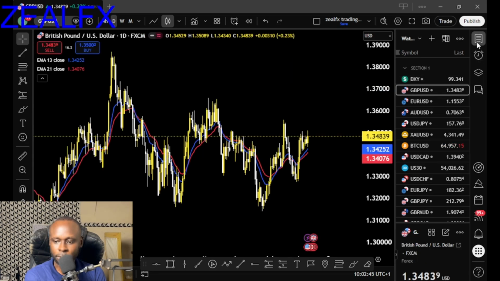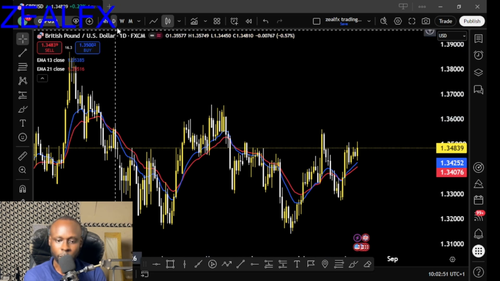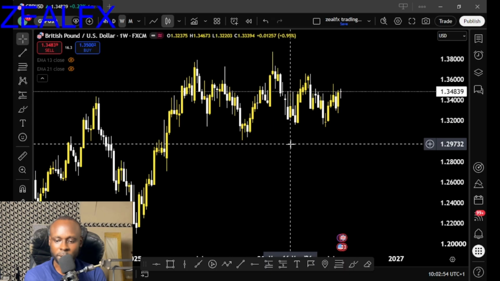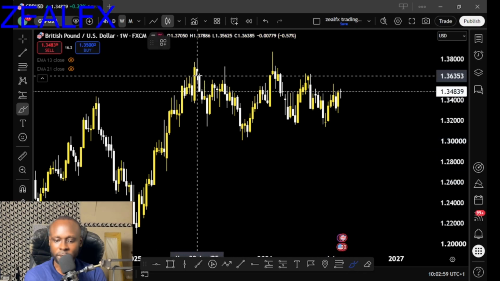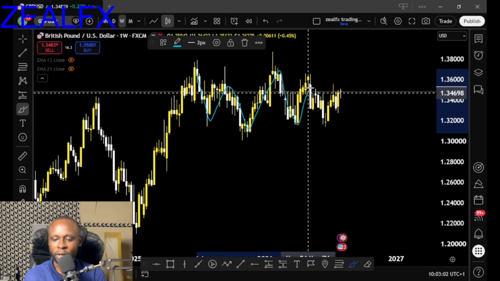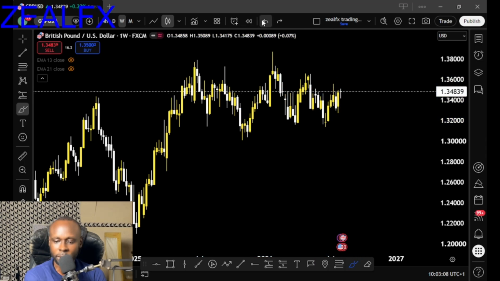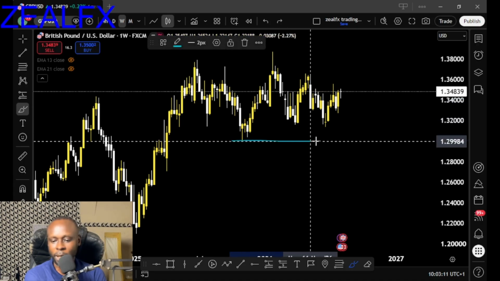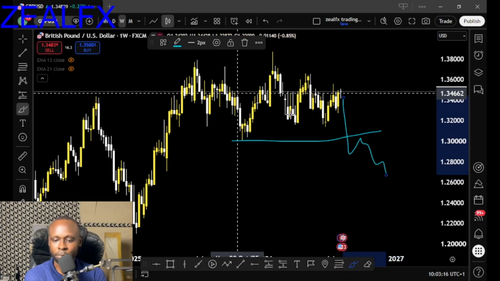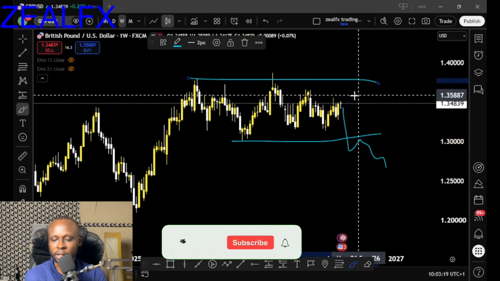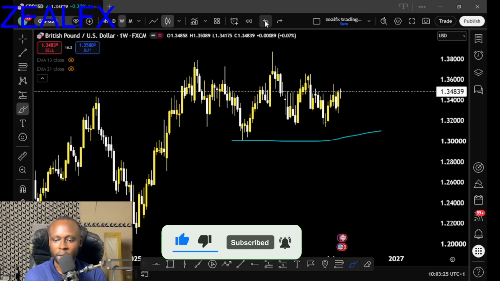Let's look at the British pound USD. Let's start on the weekly time frame. On the weekly time frame, you can see we still have a sideways trend on the pound USD. So long as we have this sideways trend, we have to be very cautious about pound USD for now. I will advise you to stay away from pound USD until we see a clear breakout. Once we see a clear break below, we start looking for possible sell decisions. If we see a break above, we start making our decision for buying opportunities. So for now, I will advise you to stay clear of the pound USD.